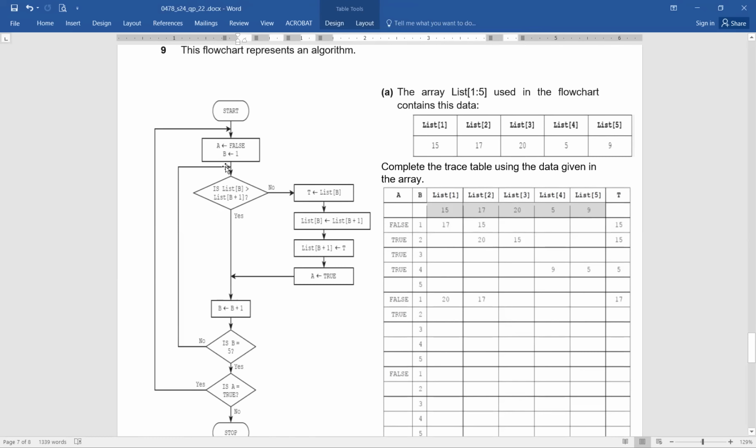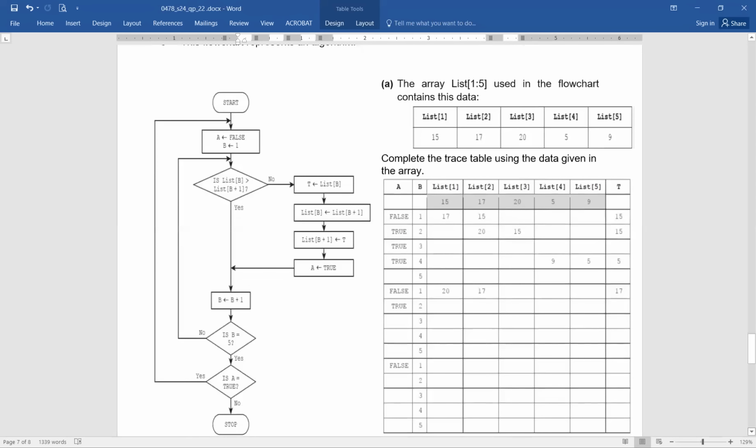Start, A equals to false, B equals to 1, is list of B greater than, and list of B means at the moment list of 1. Now this is your list. The array name is list. It has 5 locations, and you can see they contain this data: 15, 17, 20, 5 and 9. This is what is present.